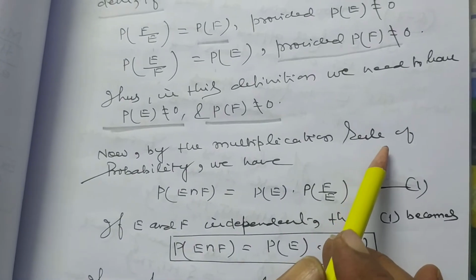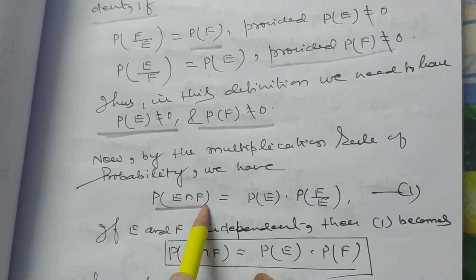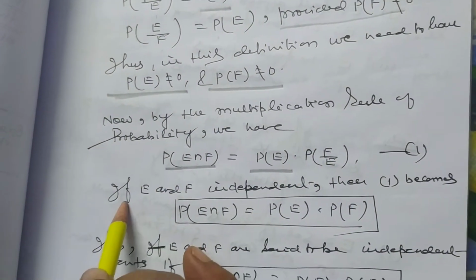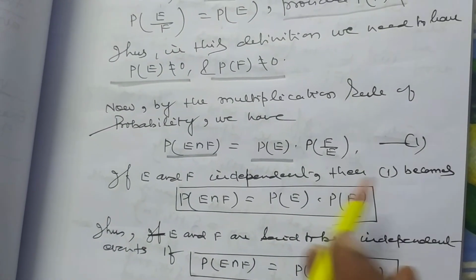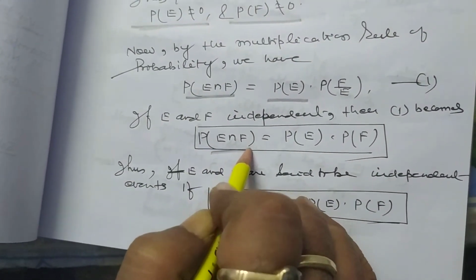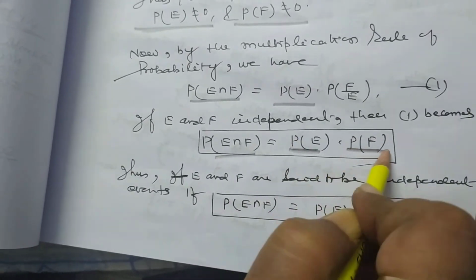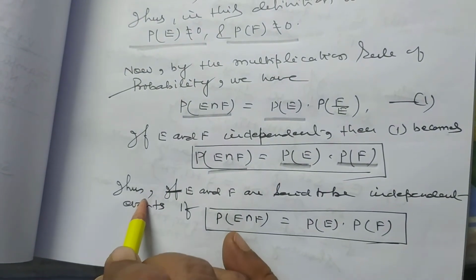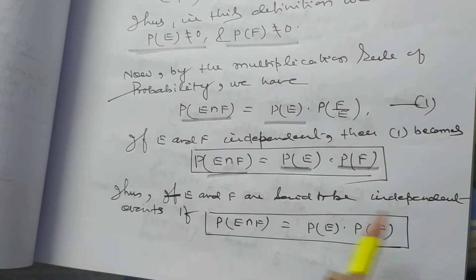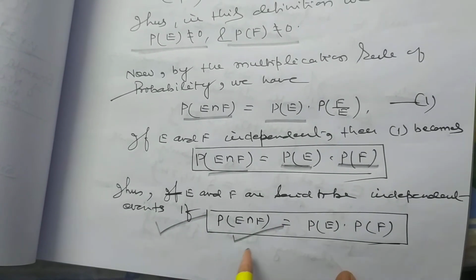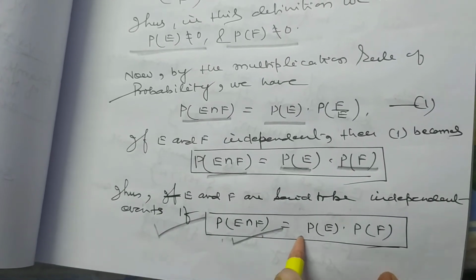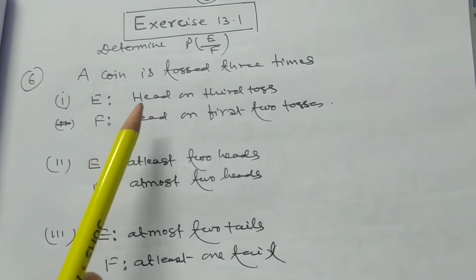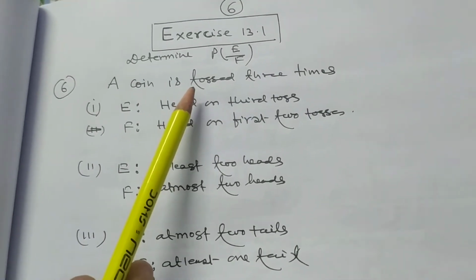Now, by the multiplication rule of probability, we have probability of E intersection F is equal to probability of E times probability of F by E. If E and F are independent events, then this becomes probability of E intersection F is equal to probability of E times probability of F. E works as a sample space here. Thus, E and F are said to be independent events if this is the mathematical condition: probability of E intersection F is equal to probability of E into probability of F. Now I want to discuss some problems of exercise 13.1.